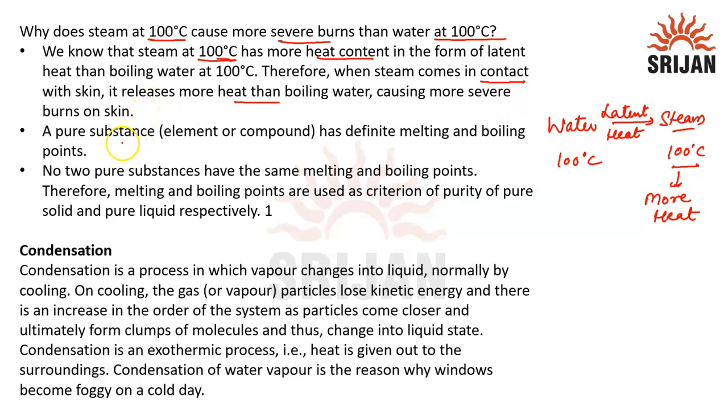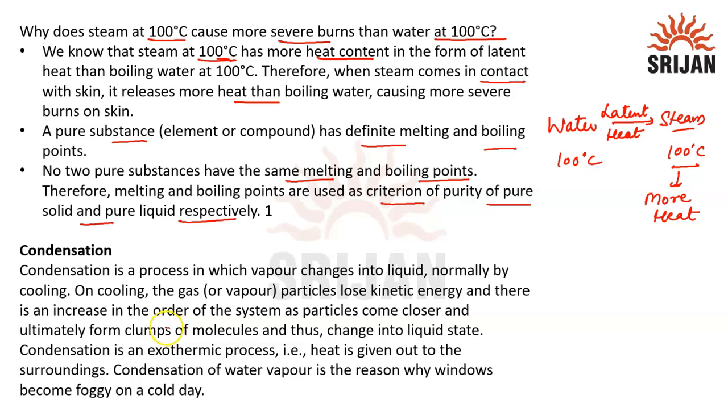We should know that a pure substance has definite melting and boiling points, and no two pure substances have the same melting and boiling points. Therefore, melting and boiling points are used as the criteria of purity of pure solids and pure liquids.